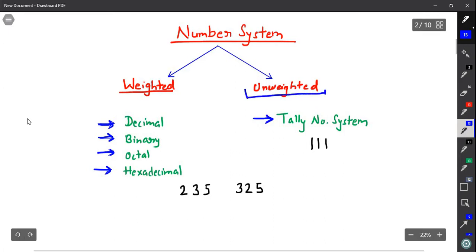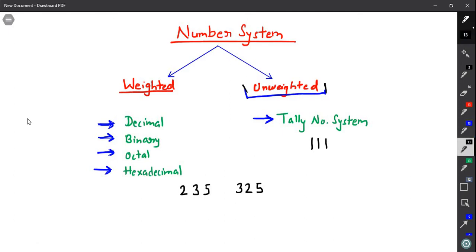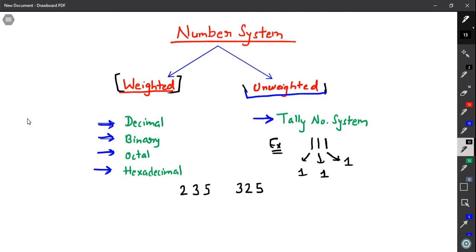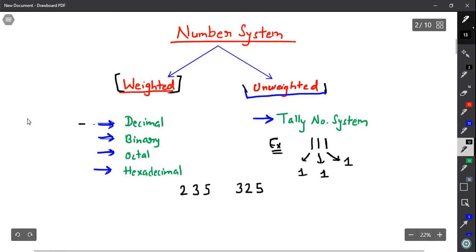What is an unweighted number system? In an unweighted number system, each digit has been assigned the same weight. Consider this example. This digit is assigned a weight of 1, this digit also has a weight of 1, and this has also been assigned a weight of 1. Now let us talk about the weighted number system. In a weighted number system, each digit has been assigned some weight, and weights will be different for different number systems. So let us talk about the decimal number system.